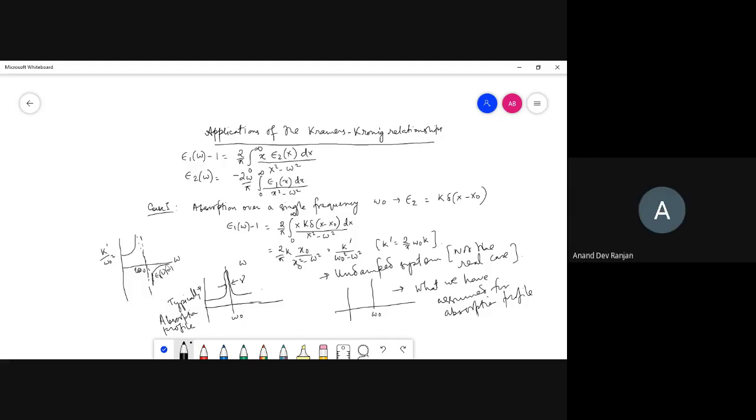If we just put a point in place of omega naught plus epsilon, a point higher than omega naught, then it turns out that it is a positive number. But as per your graph, it's a negative number. No, I am increasing omega. This is fixed. This is what I'm changing. I'm not changing this. This is fixed.